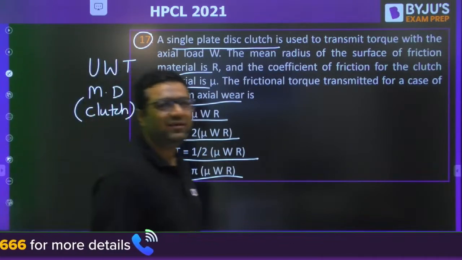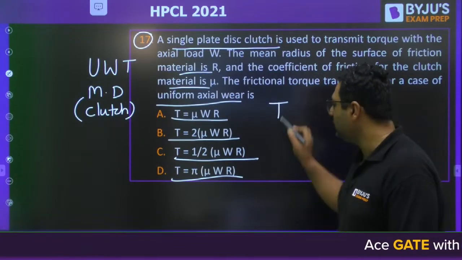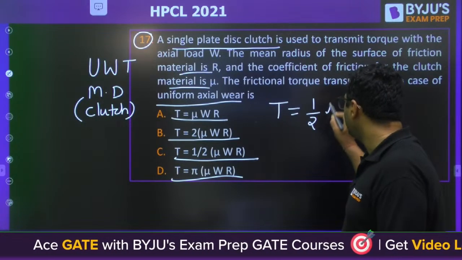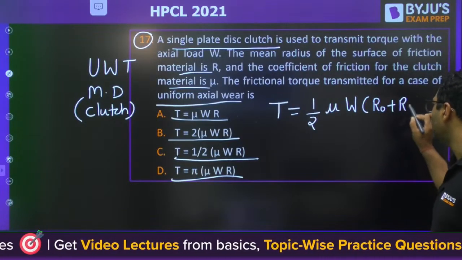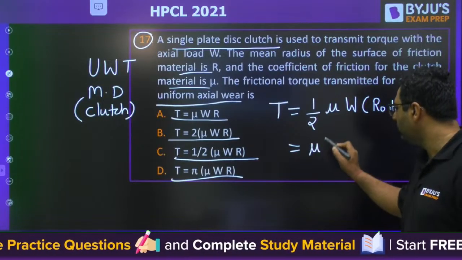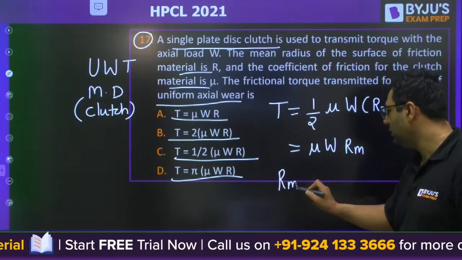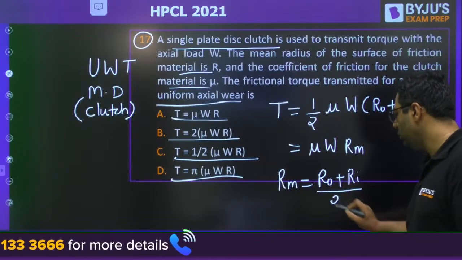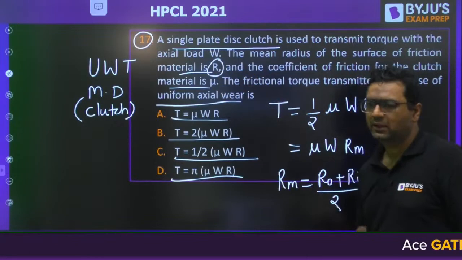Okay. So my dear, when they say R is the equivalent radius, I would like to say that the torque will be given, in reality, as 1 by 2 mu W (R naught plus Ri). This is the real formula for UWT, uniform wear theory. So we are going to write it as mu W R mean, where R mean is (R naught plus Ri) by 2. So when they say R is the mean radius, the answer will be A.